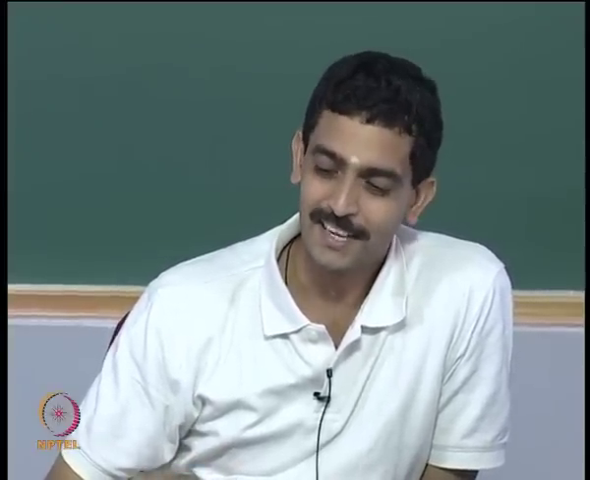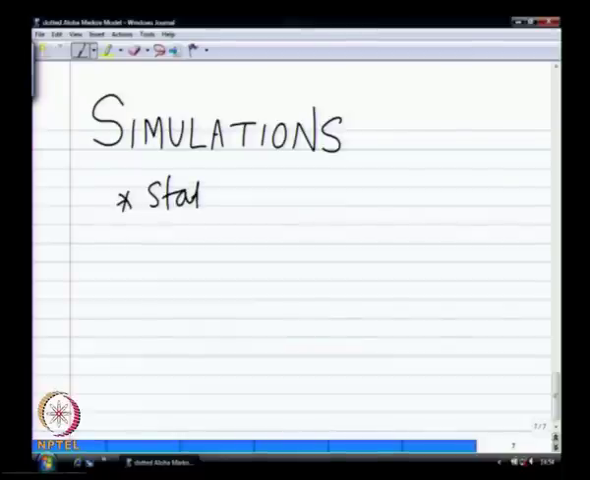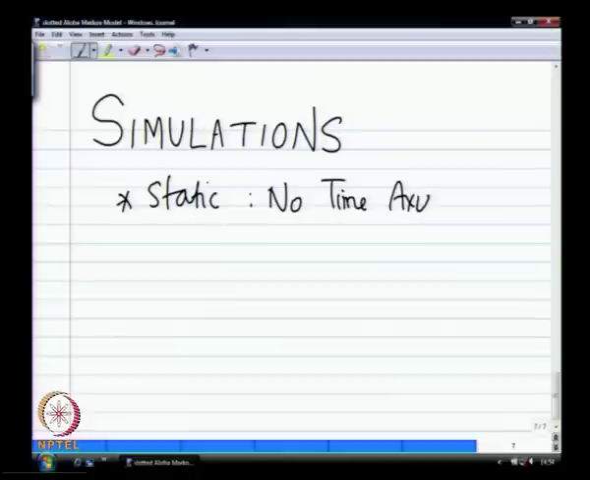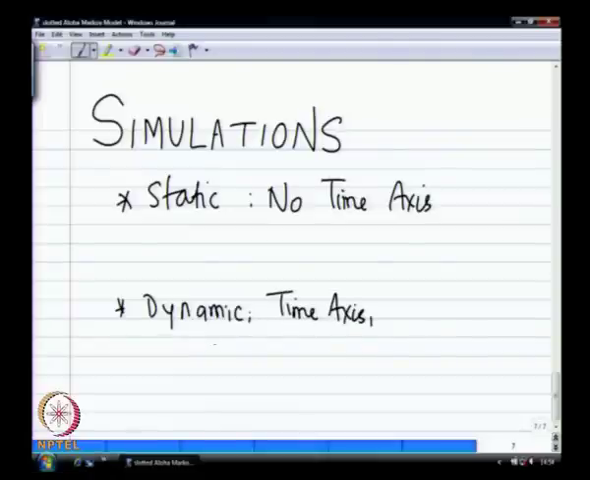So in that there are essentially two main categories. You have so-called static simulations, where there is no time axis. Then you have dynamic simulations, where there is a notion of a time axis, and we also refer to that as discrete event simulation.